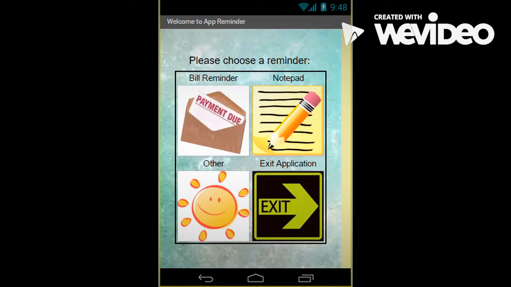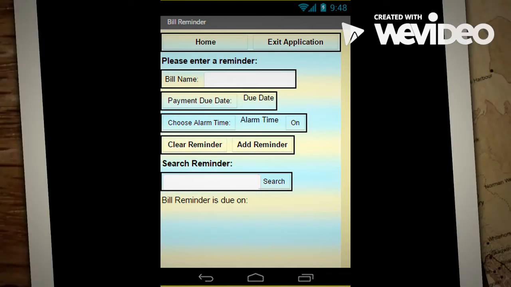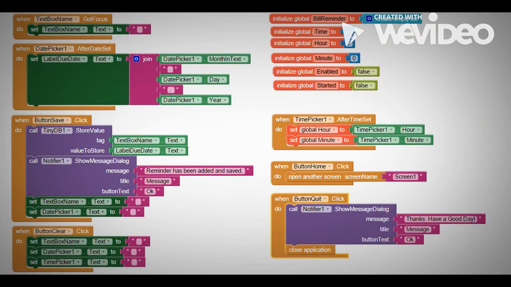So, this is how my app looks like. There are four buttons for the user to choose what they want to do. So, when the user clicks the bill reminder button, another screen will open so they can enter their bill information, and whatever they input there, they can easily save it and retrieve it and do search for the bill name at a later time. This is the overview of the designer block code for the bill reminder screen.